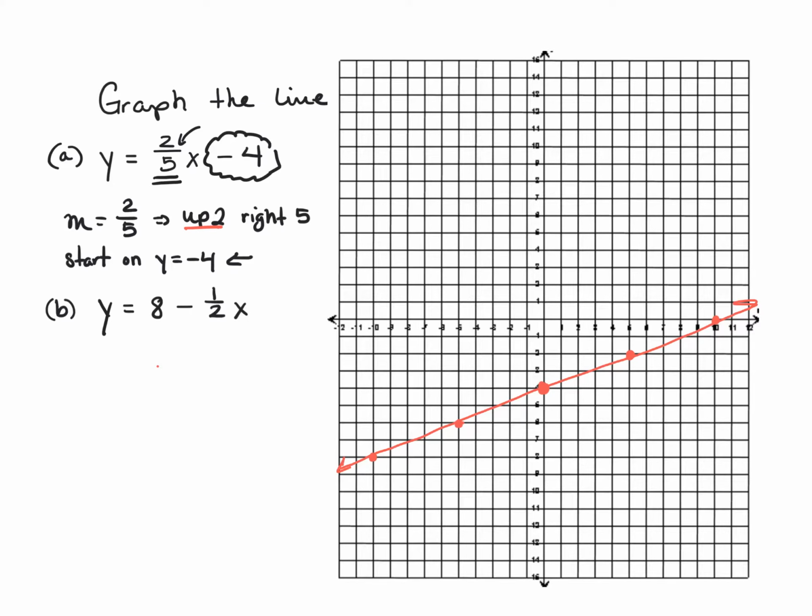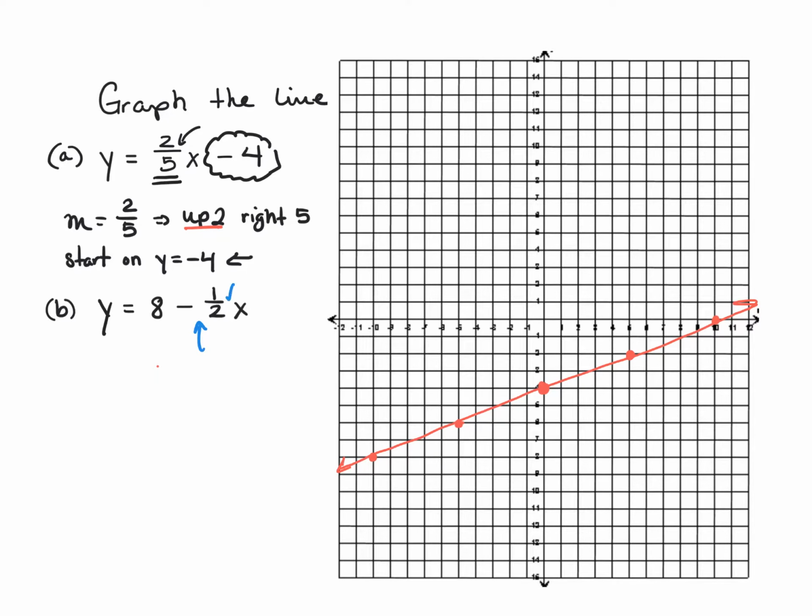The second example I have here is y equals 8 minus 1/2 x. One of the first things I notice is that in the first equation, x was first, and now in the second equation, x is second. When you observe these types of problems, you always have to remember that m is always next to x, in front of the x. There's no adding or subtraction sign in between the two numbers.